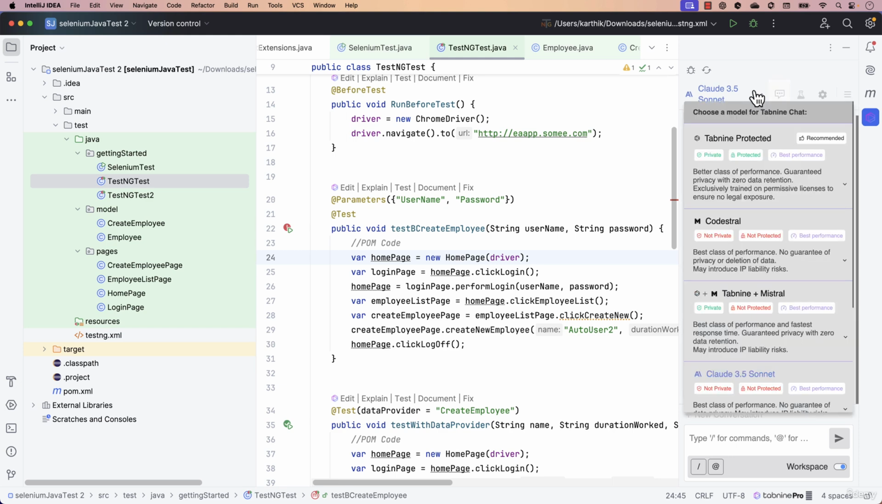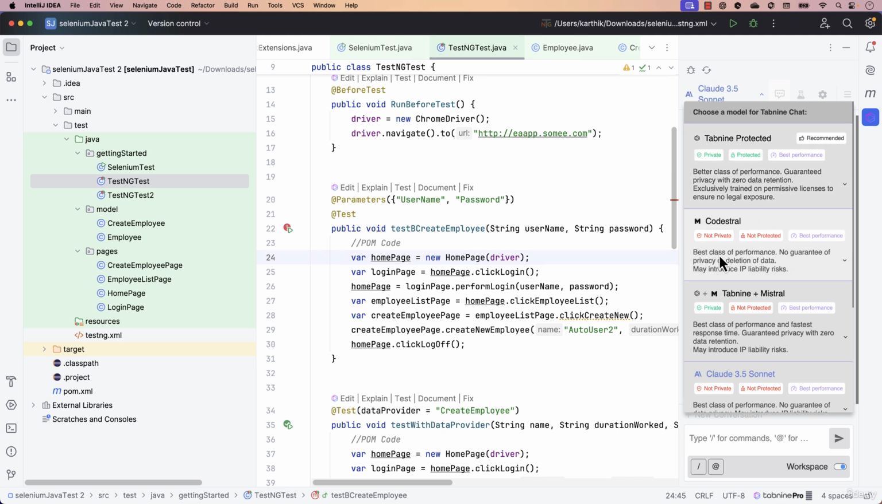You can now choose multiple different models based on your need. You can go with the Tab 9 Protected version. So you see that they have their own models, which are more trained with the source code and also know how to generate the code. You can see that it says extensively trained on permissive licenses to ensure no legal exposure of your code happens. So this is really great, which means the code generated by Tab 9 is not violating legal requirements. It always generates the best source code for you, which is safe to use for bigger, larger enterprises, pretty much like copyrighted.